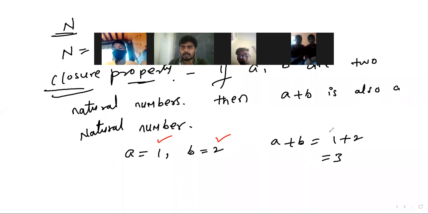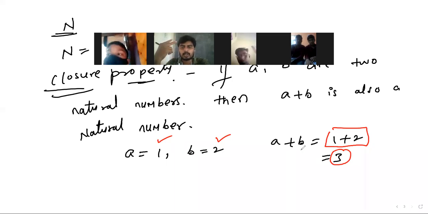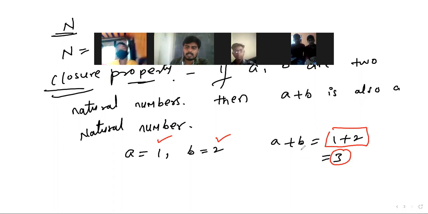And a plus b, 1 plus 2 is equal to 3, right? So this 3 is also a natural number. If you take two natural numbers and add them, again you will get a natural number. Does it happen for every number? Yes, it happens.